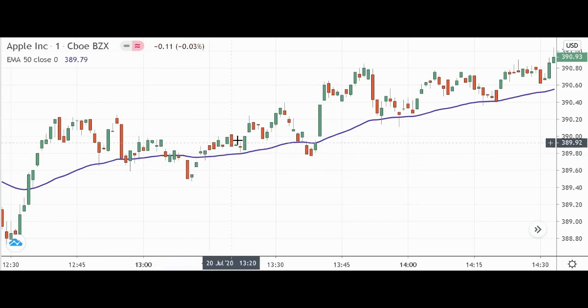It fell below it. Then it got moderately far above the 50 again, and it slammed down against it. If you had bought right here, it didn't quite touch here. It touched on the wick of this candle, went a little bit below it. Would you have gotten stopped out? Depends on where your stop loss is, but it only went a little bit below it and then really bounced pretty hard. So you might have profited on that one if you had not gotten stopped out.